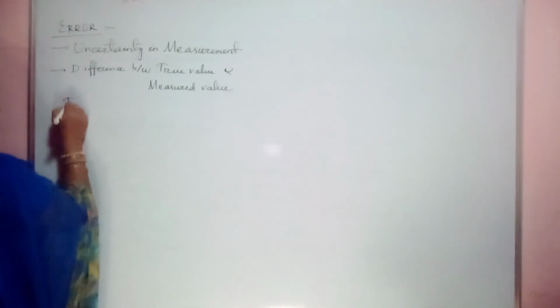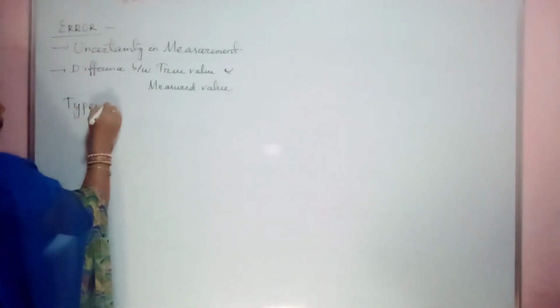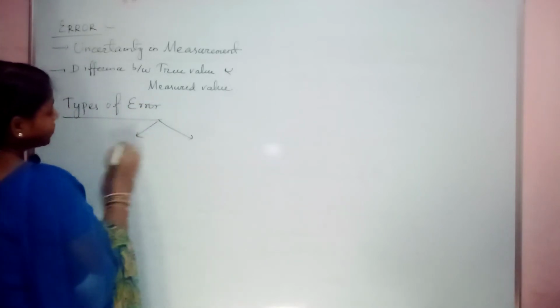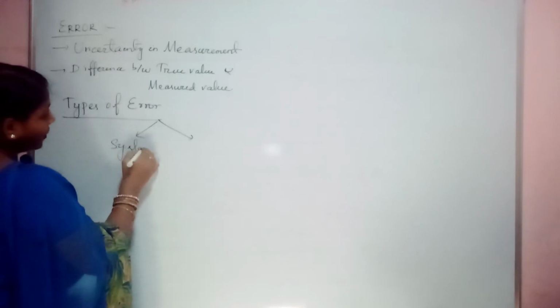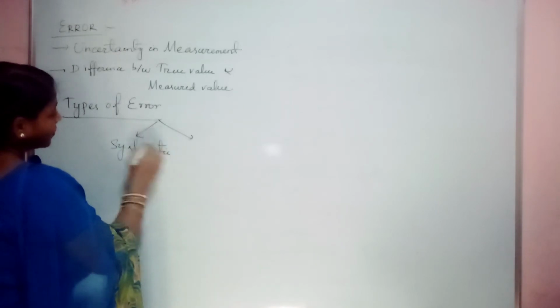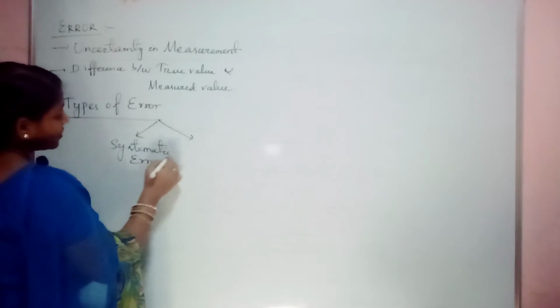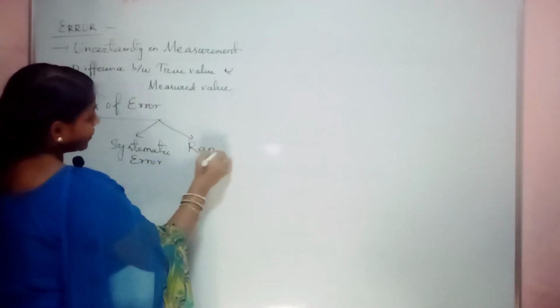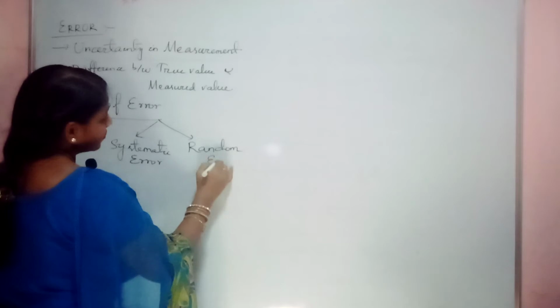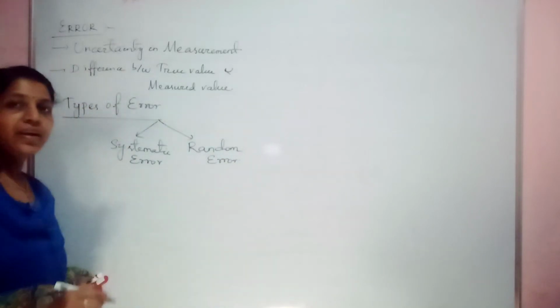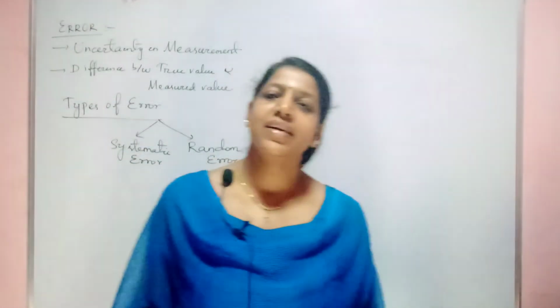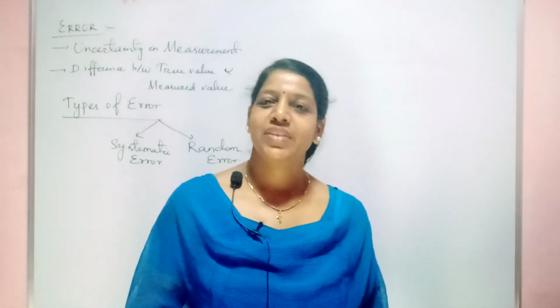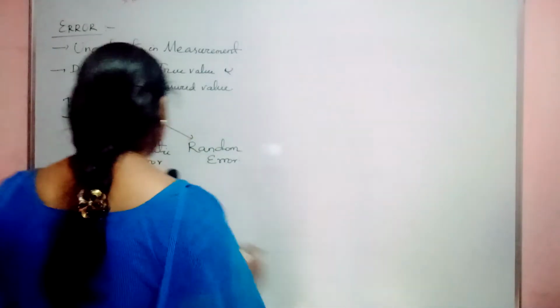Okay. So let us see the types of error. What is the type of error? You got it? Mainly two types. One is systematic error, then the other is called random error. Fine. Now systematic error is divided into three types. Let us see what are those.